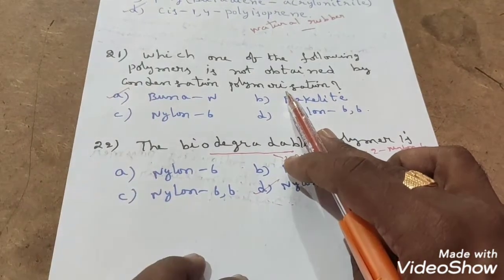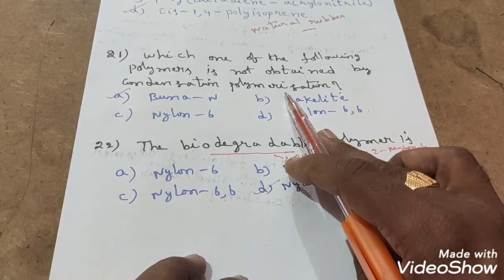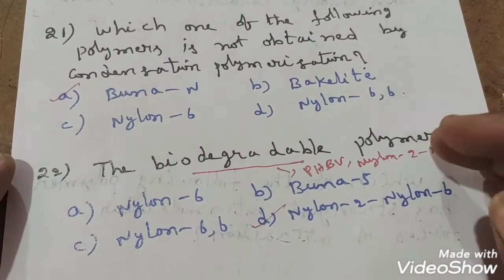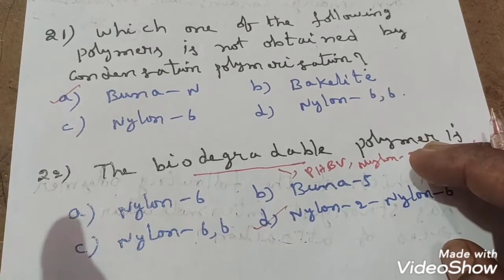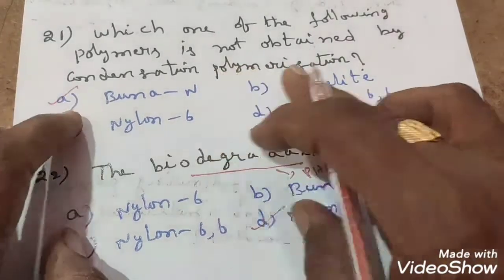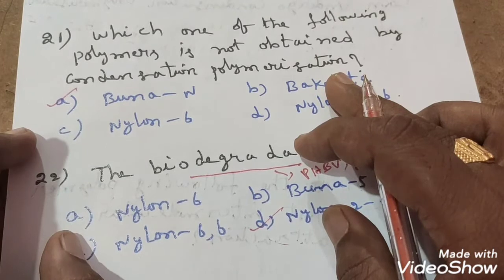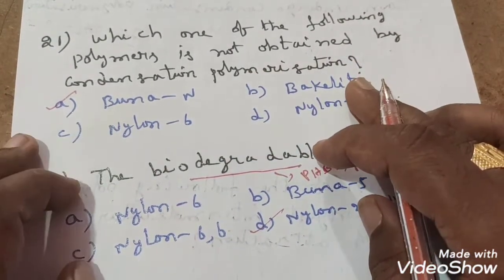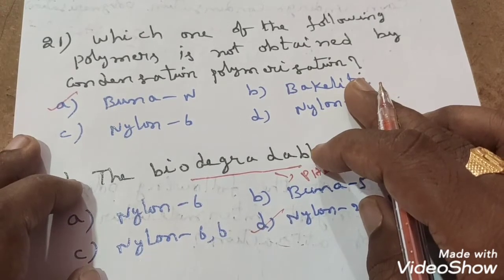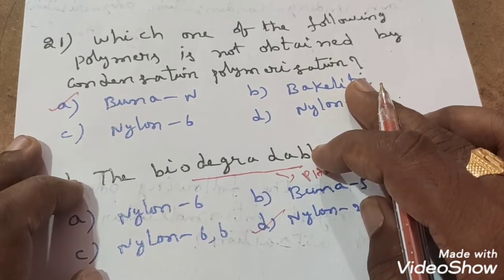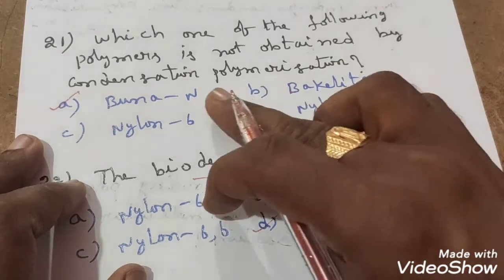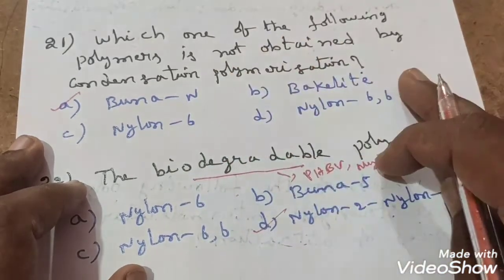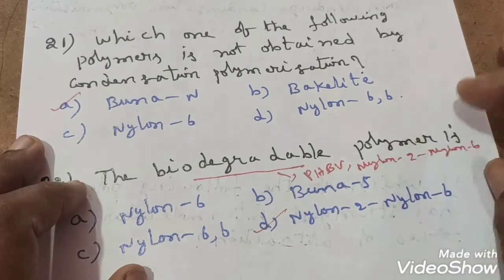It is formed from bifunctional or trifunctional monomer units, with the loss of simple molecules like water, HCl, CH3OH, etc. So, among the following, we have to identify which polymer did not come from bifunctional or trifunctional monomer units.